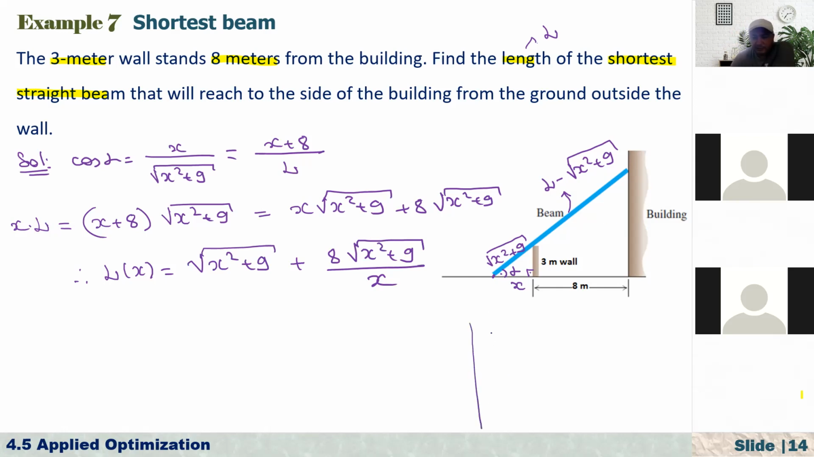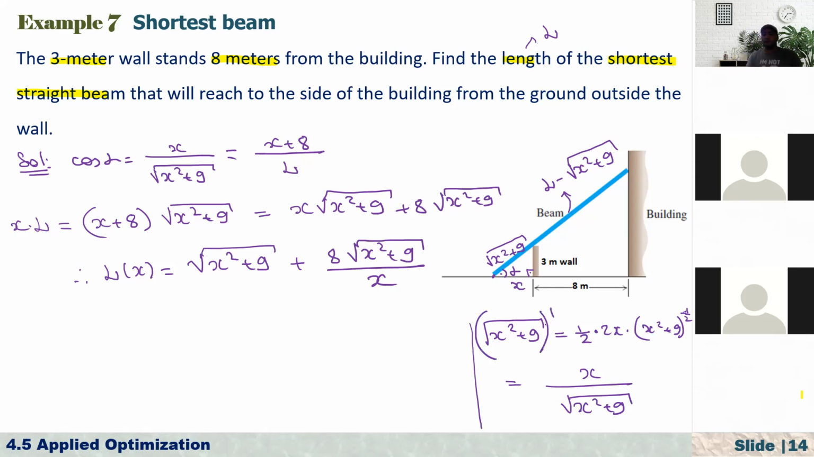I'm going to use this repeatedly. What is the derivative of the square root of x squared plus 9? That's equal to 1 over 2 times, and differentiating inside, it is 2x times (x squared plus 9) to the power of minus 1 over 2, which is equal to x over the square root of x squared plus 9. So that is the derivative of this root function, because here in the question we have this one. Every time I'm going to use this.